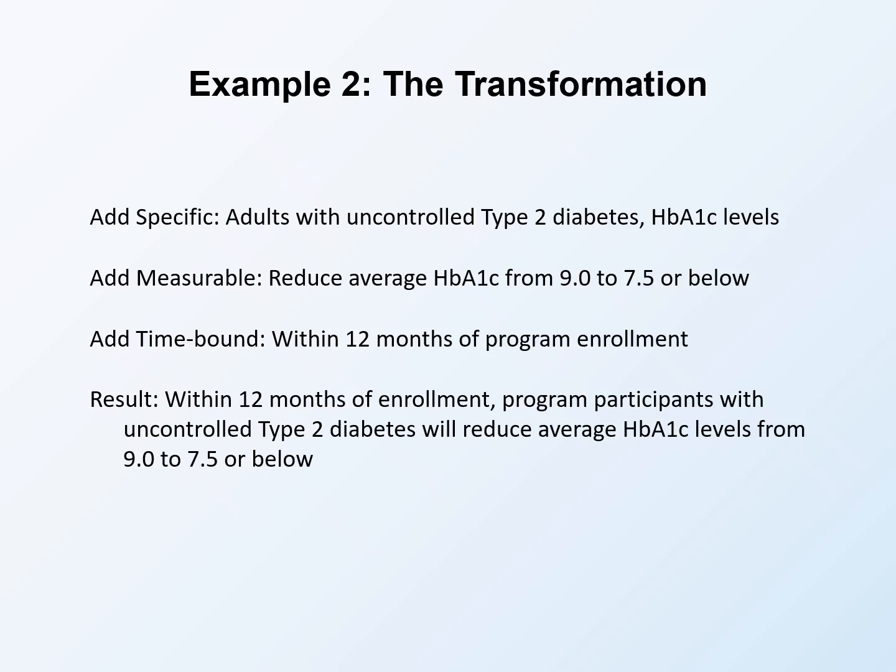This is quantifiable. Add time bound by specifying within 12 months of program enrollment. Now we know when to measure. The result is a SMART objective. Within 12 months of enrollment, program participants with uncontrolled type 2 diabetes will reduce average HbA1c levels from 9.0 to 7.5 or below. This can be verified with medical records.